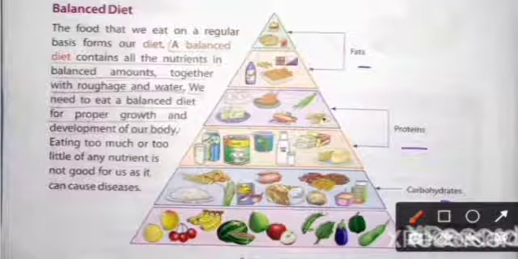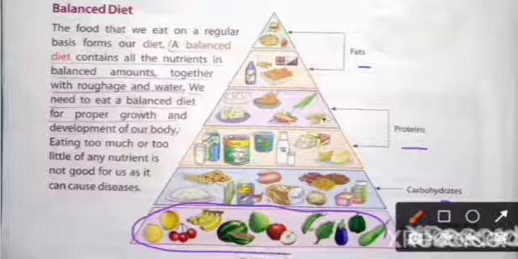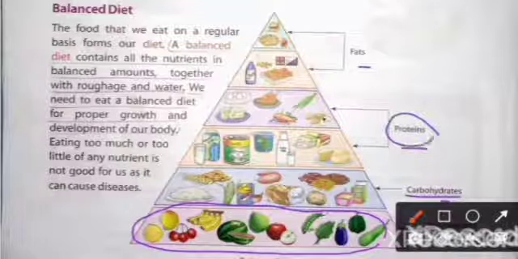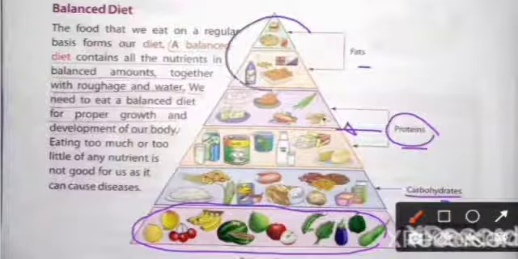In the bottom side of this pyramid are the vitamin and mineral rich food items. These are the fruits and the vegetables. Now in the upper side it is the carbohydrate rich food items. Again these are the protein rich food items, and at the top of this pyramid are the fat rich food items.